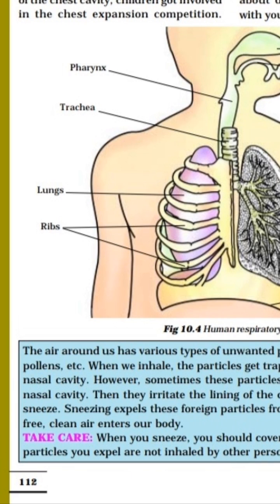Then they irritate the lining of the cavity, as a result of which we sneeze. Sneezing expels these foreign particles from the inhaled air.